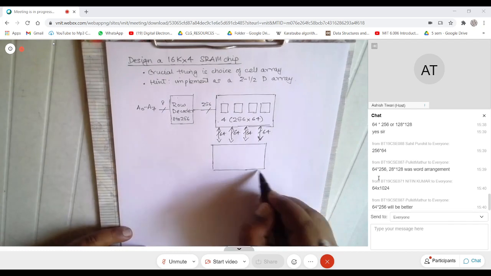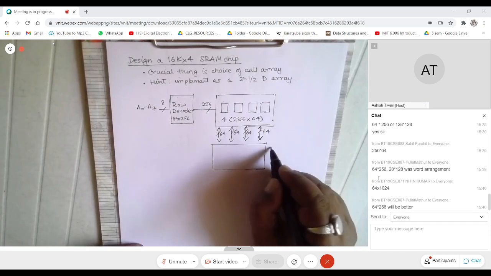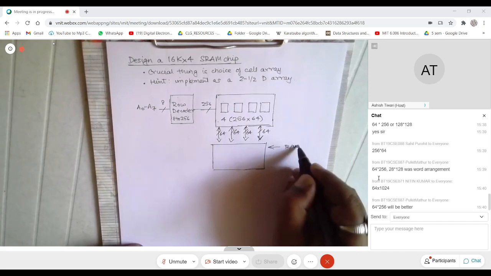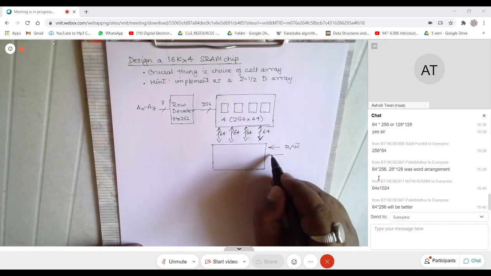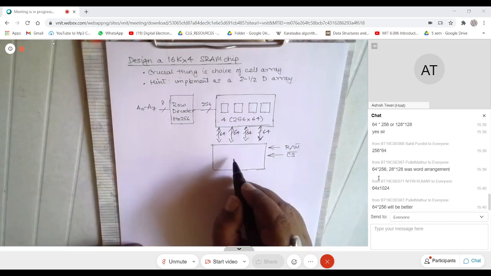Which unit should I have here? My intention is to pick one from each group, and you will have additionally retry and chip select. Can somebody guess what should I have here?